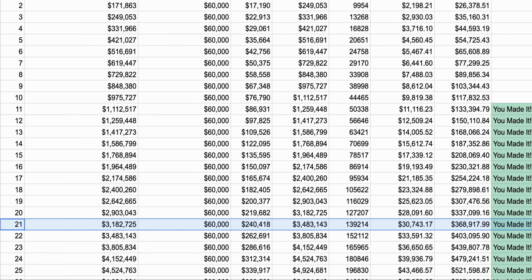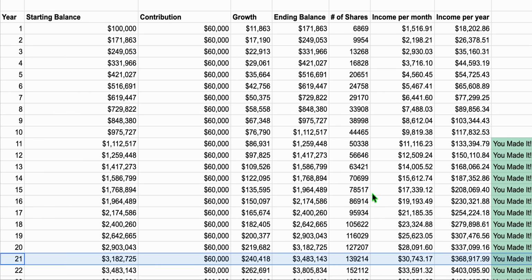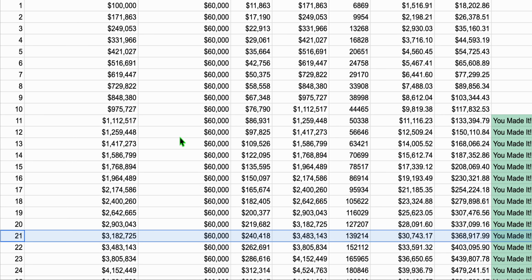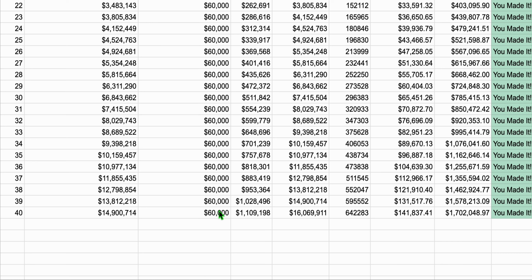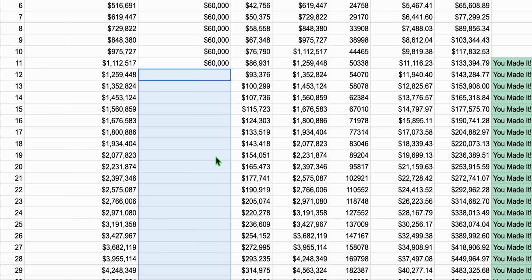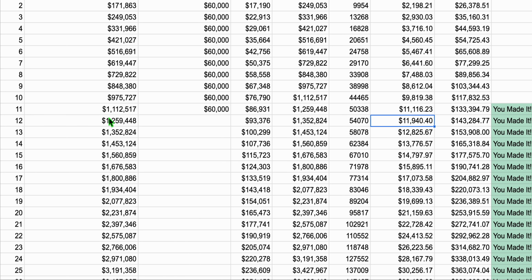So in this scenario, let's say you have 10K or 11K a month, that's in 11 years, and then another 10 years after that, now you're making $30,000 a month. That's with contributions the same. If you're still contributing to it, maybe eventually I'll adjust the spreadsheet so that the contributions can end at a certain point. Let's say after you've reached the point you want to get to, you no longer contribute. You go ahead and retire, you stop working, and then you just let the compounding interest take over.